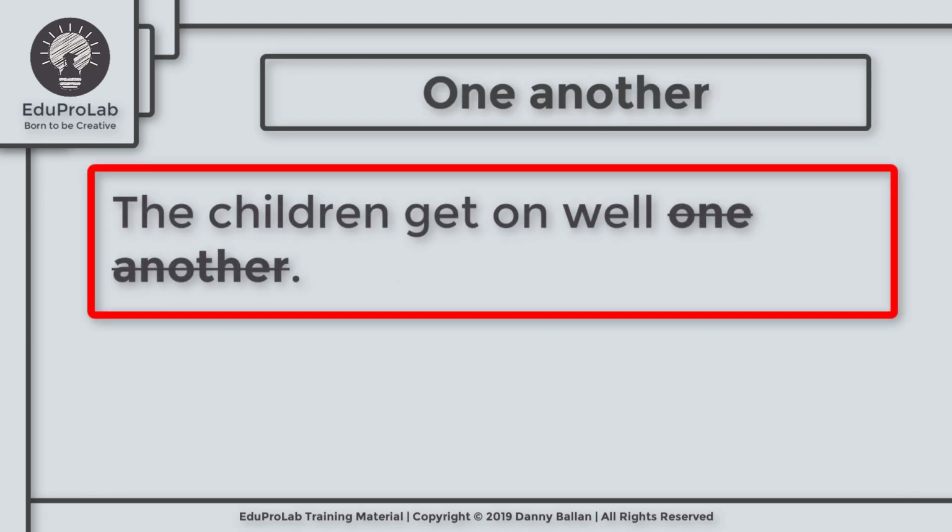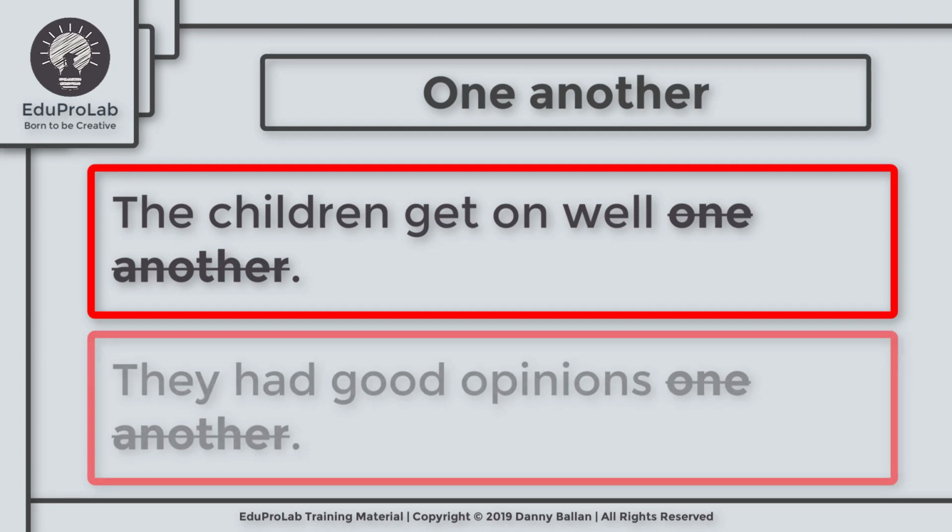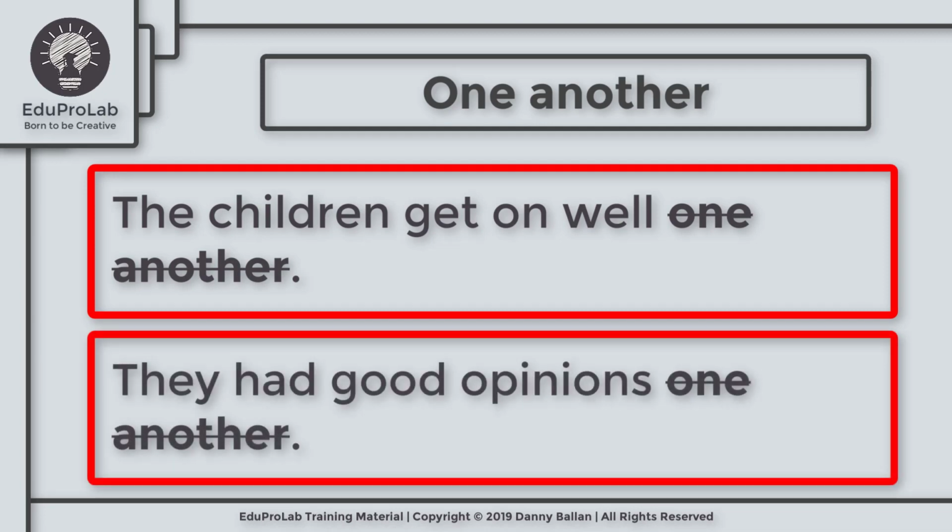Now let's move to the next keyword, which is one another. Let's take a look at these two examples. The children get on well one another. The second example, they had good opinions one another. The thing here is we don't use the word one another just like that. We should use a preposition with it. Before one another, for example, we could use with or of. We don't use it on its own.